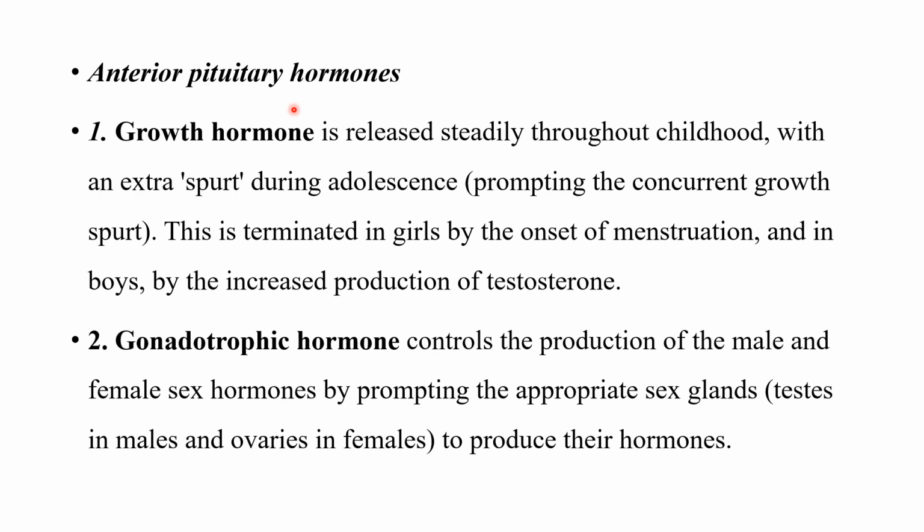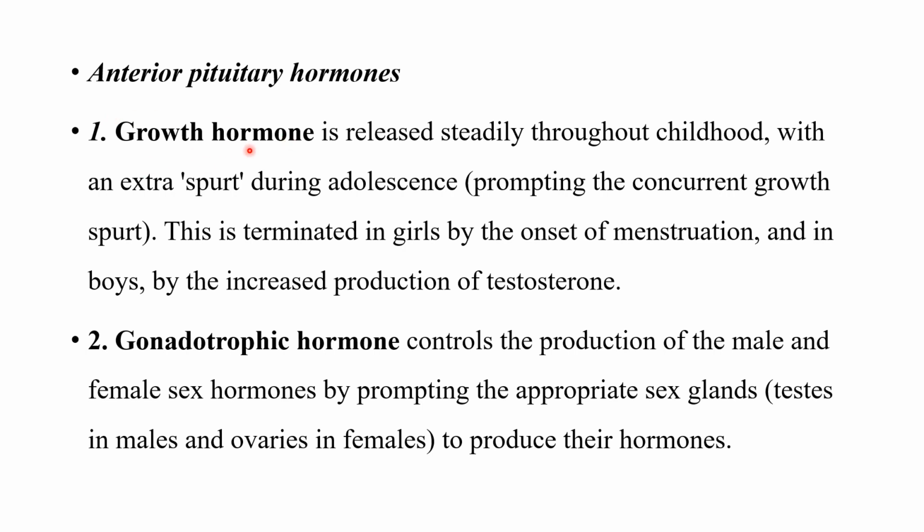The anterior pituitary produces two hormones, the growth hormone and the gonadotrophic hormone. Growth hormone is released steadily throughout childhood, and its major role is in our growth. It helps us grow steadily, and it also has a role in the extra spurt during adolescence.